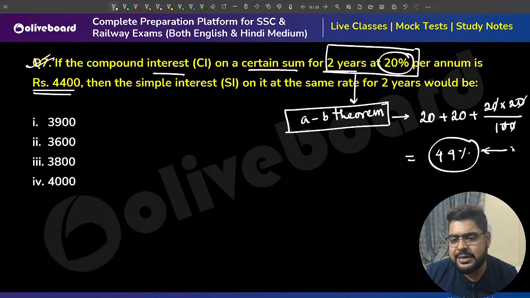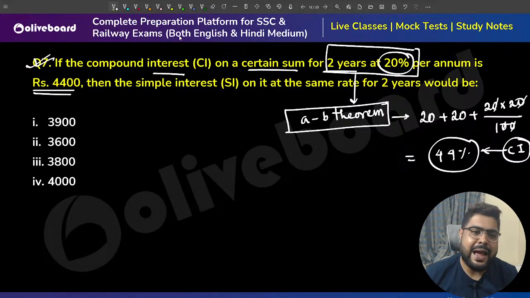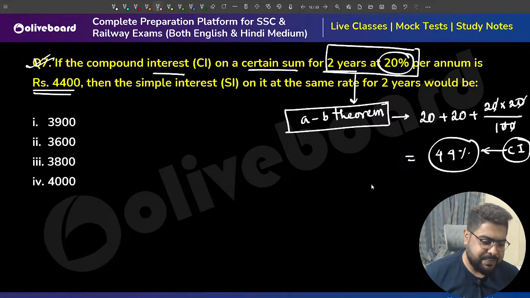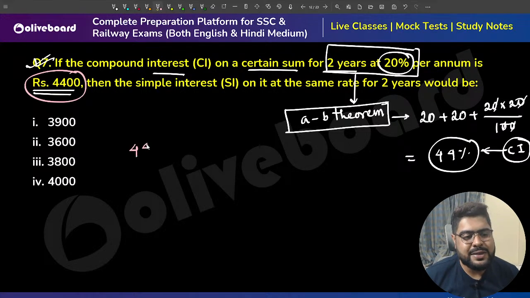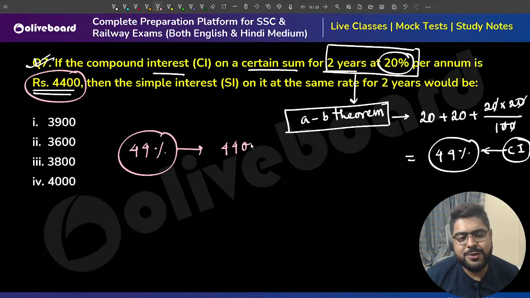44% is what, sir? This is your CI, compound interest. According to your question, this is 44%. The value is, sir, 4400 rupees.